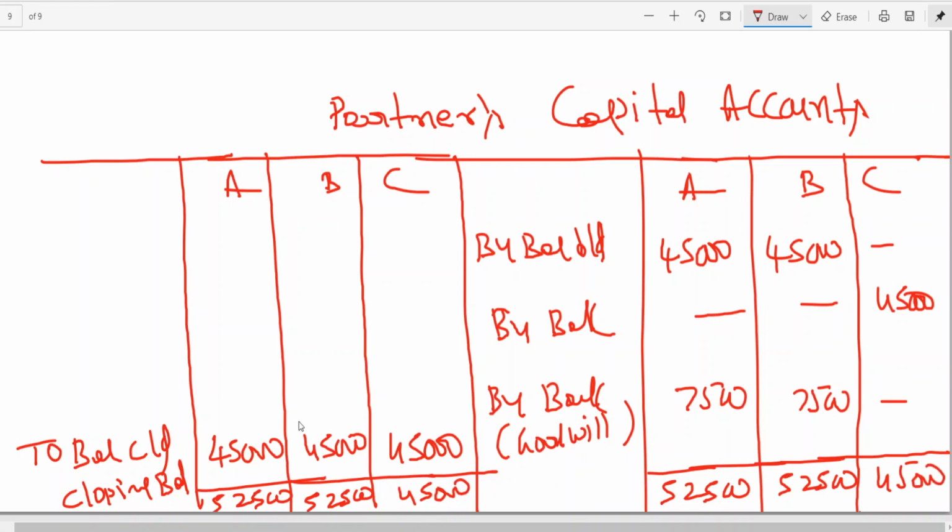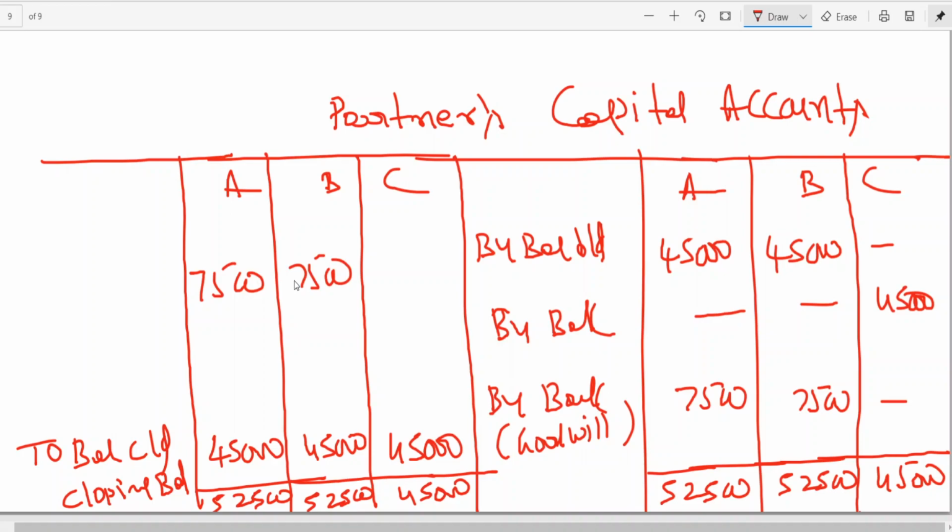In future A is going to maintain 45, B is going to maintain 45, and C, since a new partner, brings 45. But A is having 52,500, and how much is he supposed to maintain? 45,000. So is the case of B. So how much excess are A and B having? 7,500. That is given as a hint in the problem.